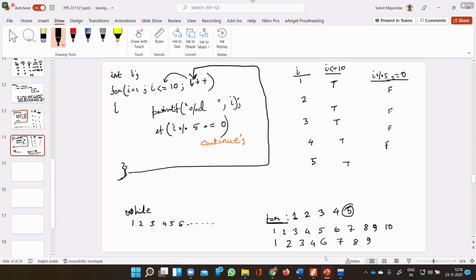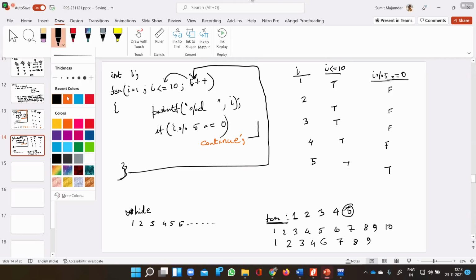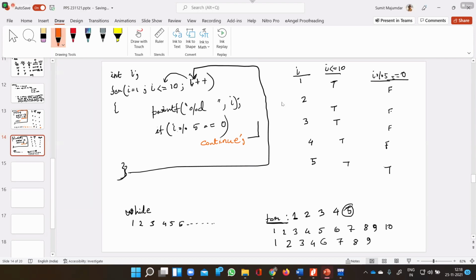Clear? Yes, sir. Up to this, is this clear? Next, I modulus 5, that is true or false? True. So as this is true, it will execute the continue statement and go back to the updation part.